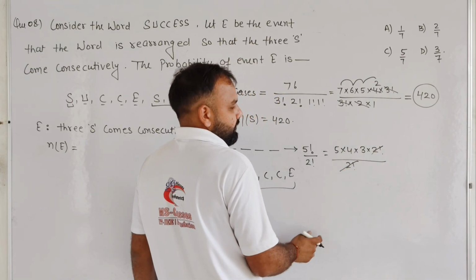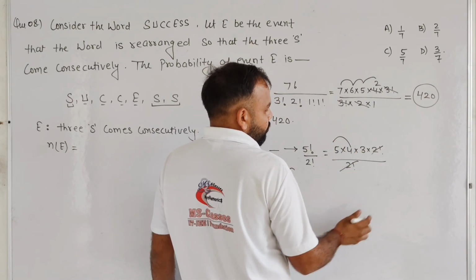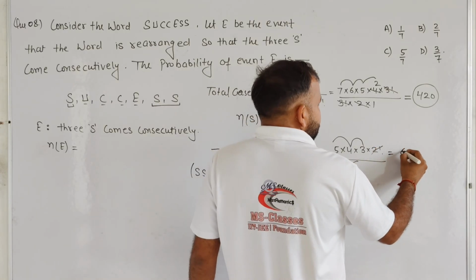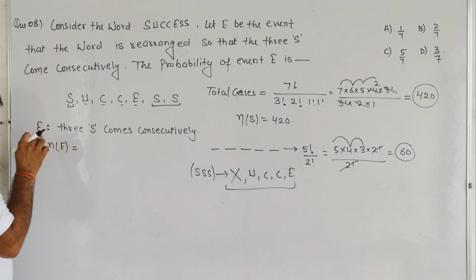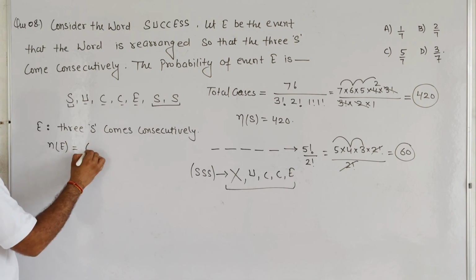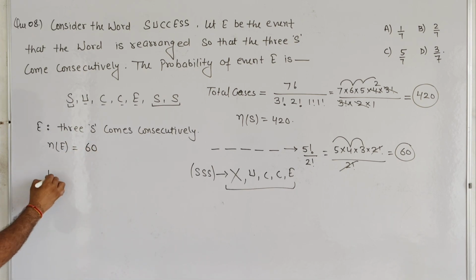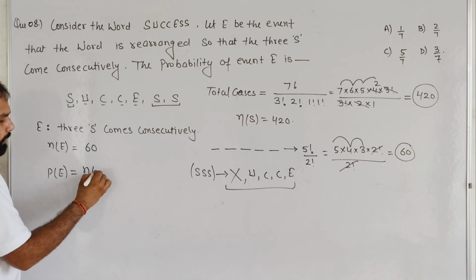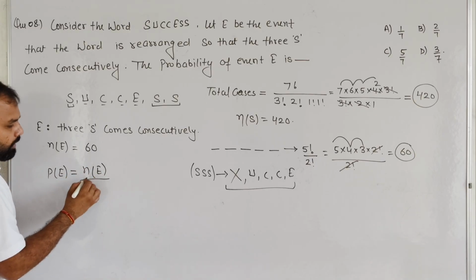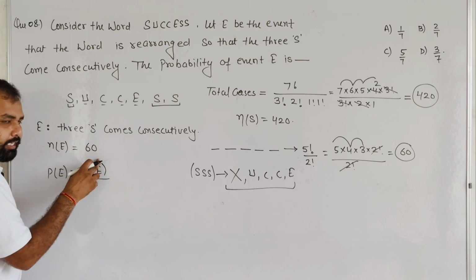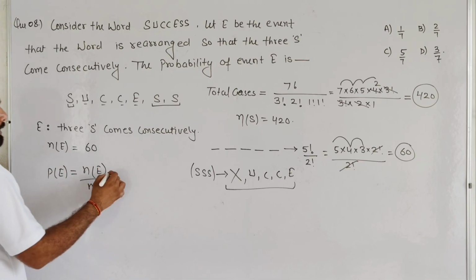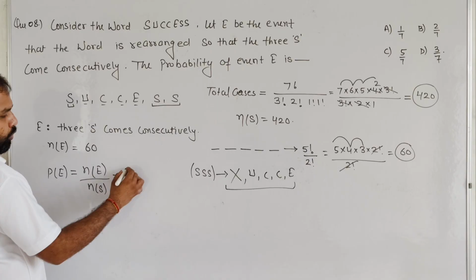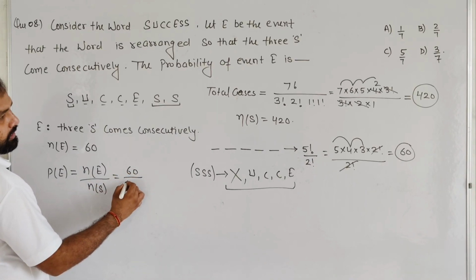This is cancelled out by this one. 5 into 4, 20, 20 into 3, that means 60. So basically, student, the number of such arrangements in event E is 60. And we know very well the probability of any event E is the number of favorable cases in event E divided by the total number of cases in sample space S. So N of E is 60, N of S is 420.